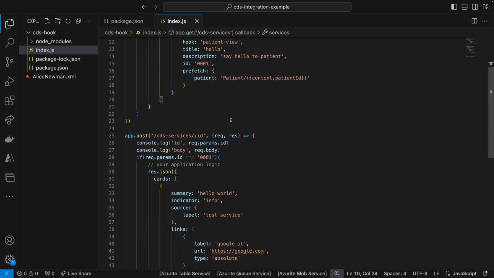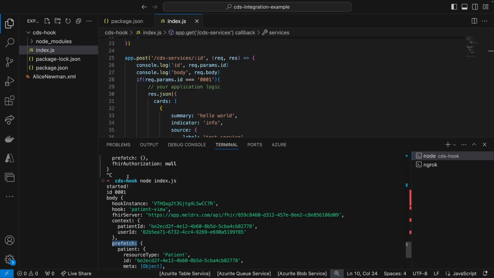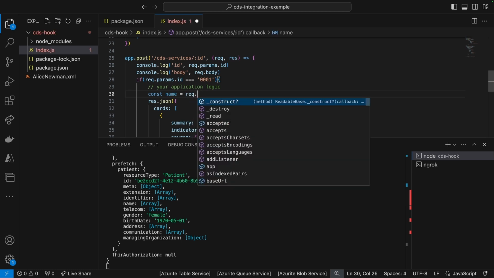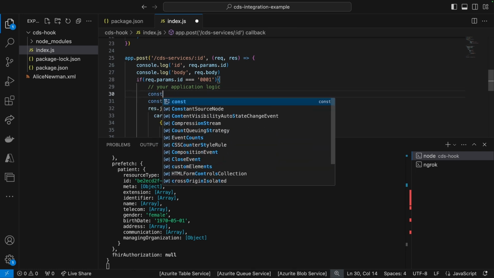All that's left for me to do now is go to the request body, which we're logging here. So this is the body. Let's say I will want the name. So request body prefetch patient. Let me go ahead and take the patient out.